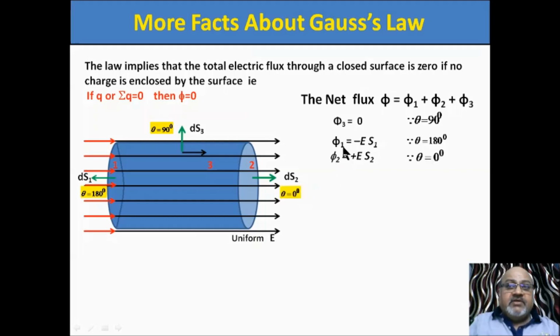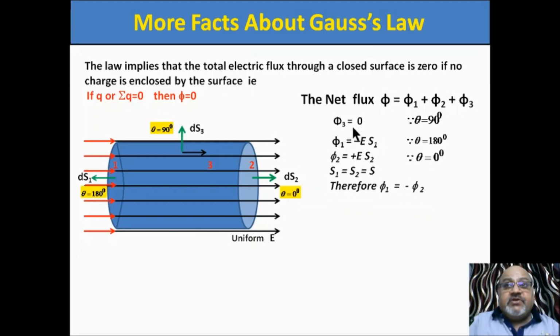So now we have the values of phi 1, phi 2, phi 3. We put these values and we can calculate the total flux. But one more point: both these surfaces have the same area. So S1 and S2 have the same area. Now see, the electric field is the same, the surface area is the same. It means these two fluxes are equal in magnitude but opposite in sign. Therefore phi 1 is equal to minus phi 2.